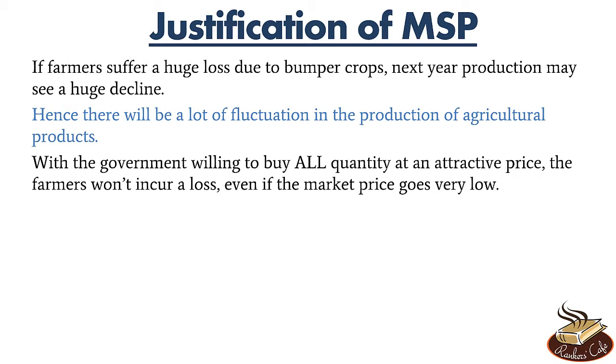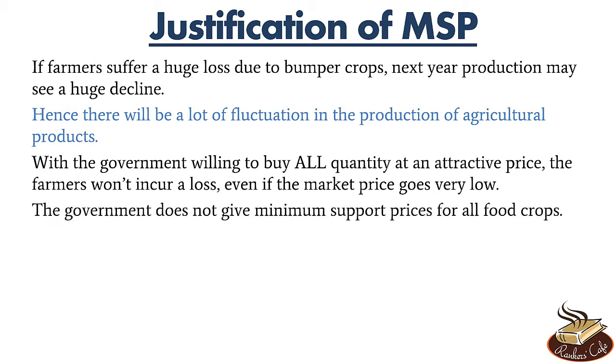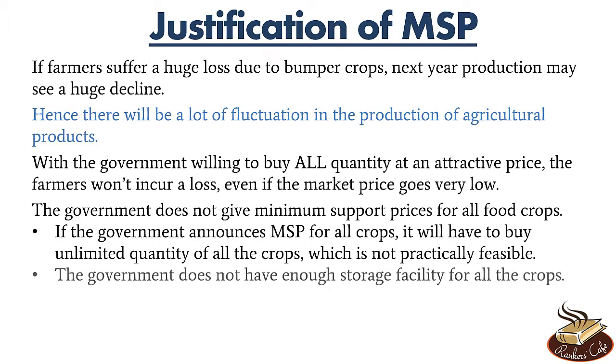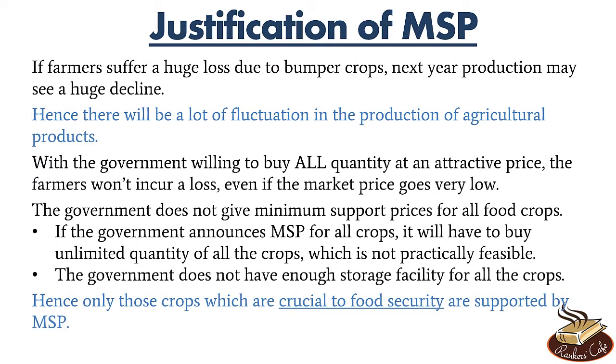Okay. But note that the government does not give MSP for all food crops. And the reason for that is very obvious. If the government announces MSP for all crops, it will have to buy unlimited quantity of all the crops, which is not practically feasible. And also the government does not have enough storage facilities for all the crops. Hence only those crops which are crucial to food security are supported by MSP.